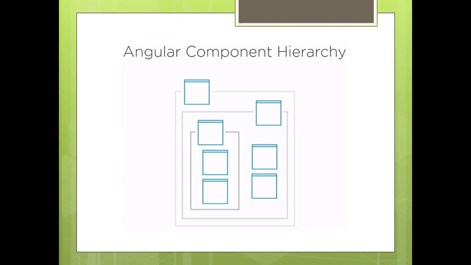So any Angular component has to be registered under an Angular module. That suggests you are going to have at least one component and at least one Angular module in your application. Okay, you understood my point?